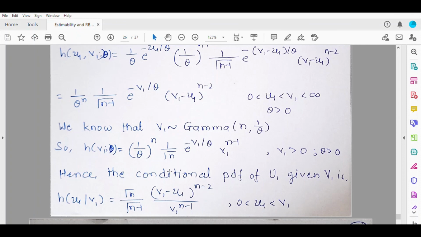So this is how the conditional PDF of u1 given v1 will look like. Further, you can simplify this because n is an integer. So you can write gamma n as n minus 1 times gamma n minus 1, and so this will be simply n minus 1 times v1 minus u1 raised to n minus 2 upon v1 raised to n minus 1.